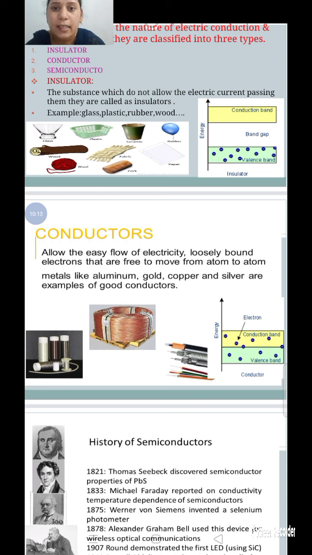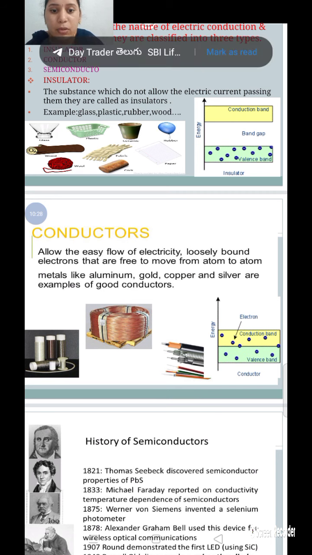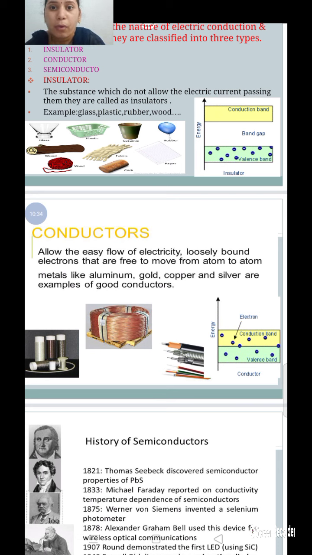Let us discuss the band gap, or forbidden energy gap, of conductors. Here the valency band is completely filled, and the conduction band is also filled. There is no forbidden energy gap between the valency band and the conduction band, so the electrons easily overlap and move from the valency band to the conduction band.